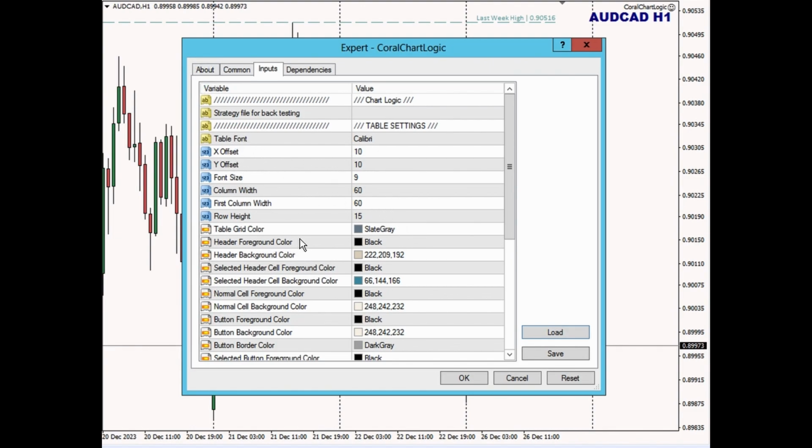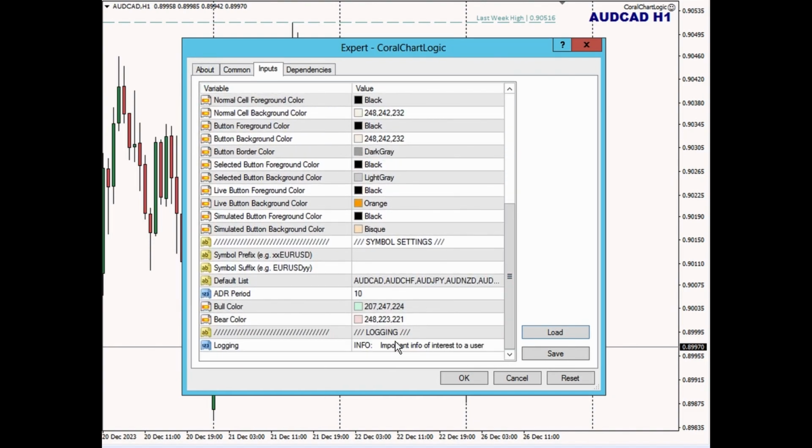These skin files, like the one that I just loaded, do not change any settings other than the table settings, other than the base look and feel settings for all Coral tools. So the way that you would use it is you'd set up whatever tool you're running the way that you want it, either load a set file or make any changes. And then when you're done, load the skin on top of it, and it will set all of the colors and styles, but it won't change any of your actual settings.